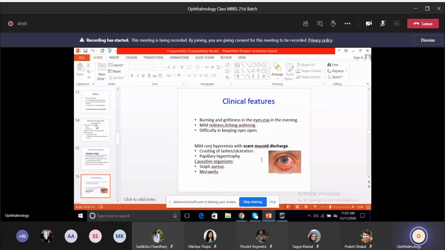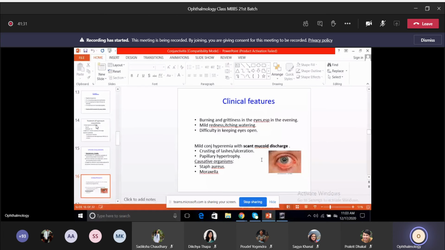There's mild redness, itching, and watering. Redness will not be that much compared to the acute or hyperacute type of bacterial conjunctivitis. Just a mild amount of redness will be present, and difficulty in keeping the eyes open, because of the grittiness and burning sensation, strain, and ocular discomfort.